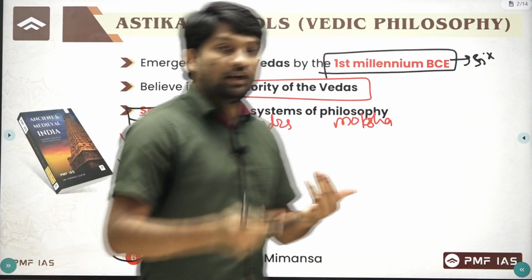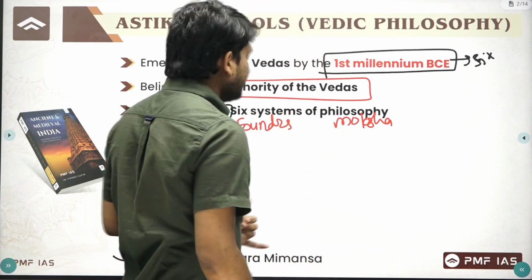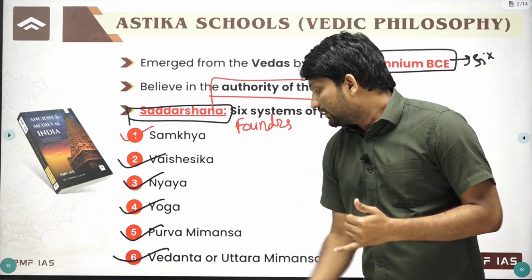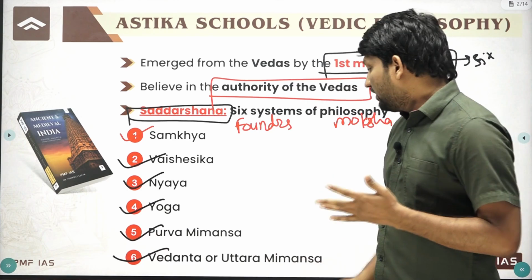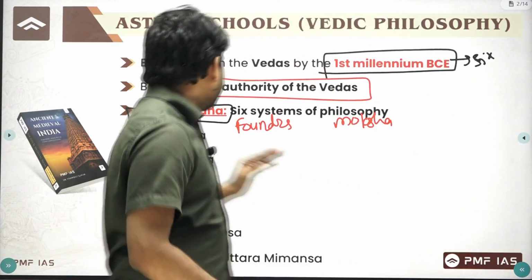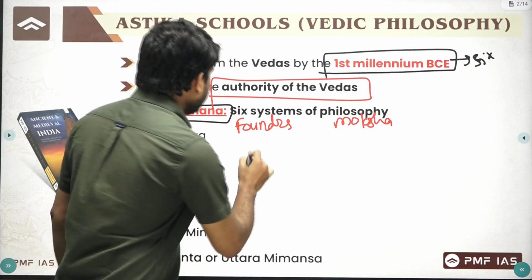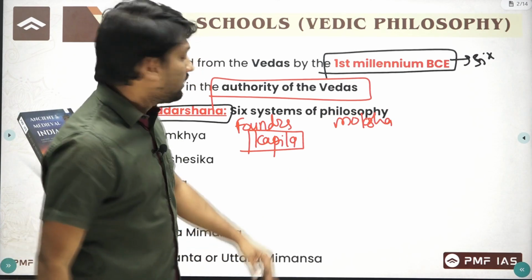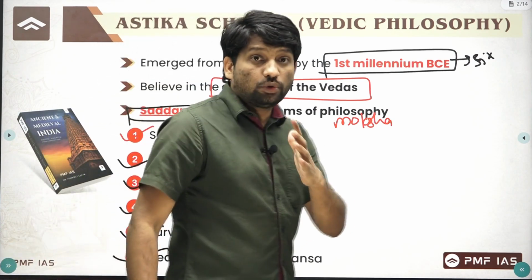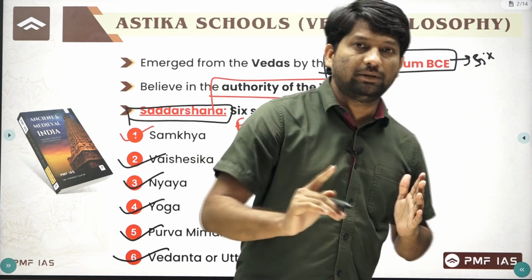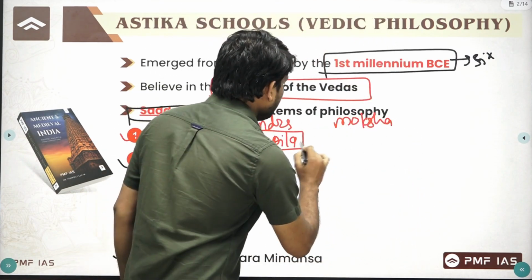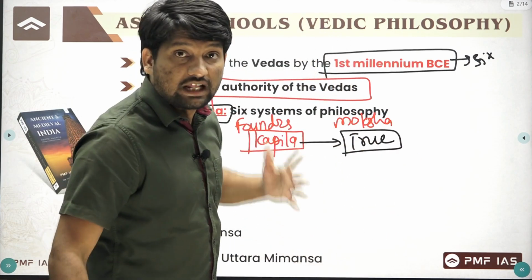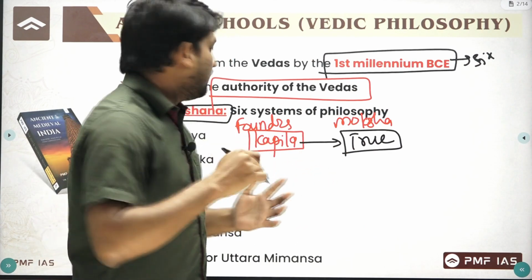We have these six philosophies. Which are these six philosophies? First one is Samkhya, then Vaisheshika, then Nyaya, then Yoga, then Purva Mimamsa, and last is Vedanta or Uttar Mimamsa. Basically, the Samkhya philosophy is given by sage Kapil. According to this philosophy, getting true knowledge is extremely important, and if you get the true knowledge, then you will get moksha. So true knowledge is important to get moksha, or salvation or liberation from the cycle of birth and death.